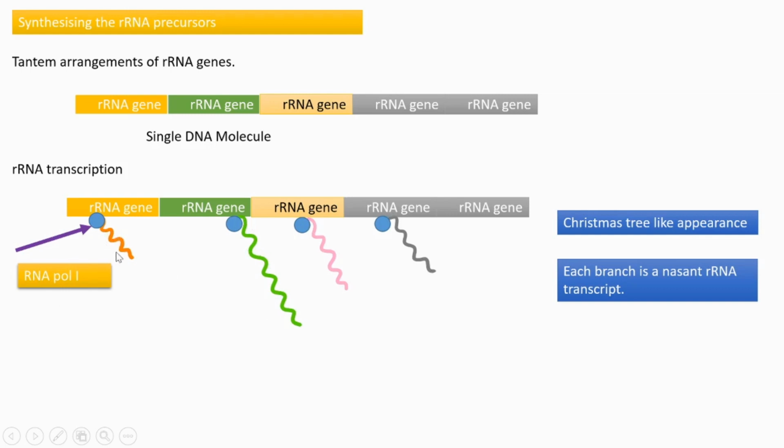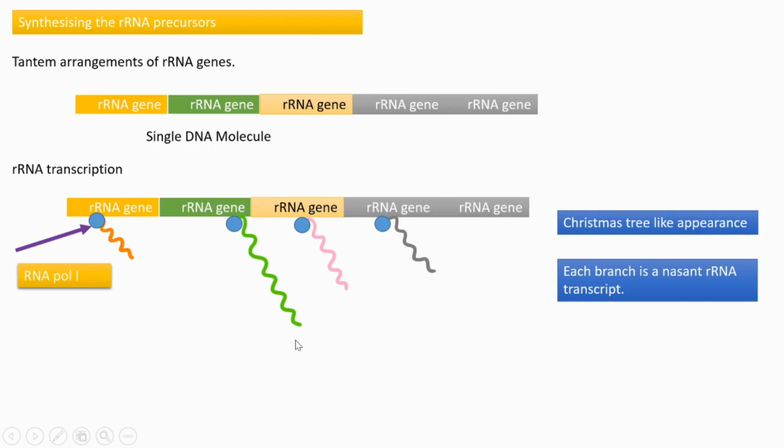So each transcript looks like the branch of a Christmas tree, and the main trunk of that Christmas tree is the DNA molecule. That's why it has a Christmas tree like appearance when we observe under some sophisticated microscopes. At the base of each transcript, we can see the RNA polymerase 1 enzyme that is transcribing each gene.